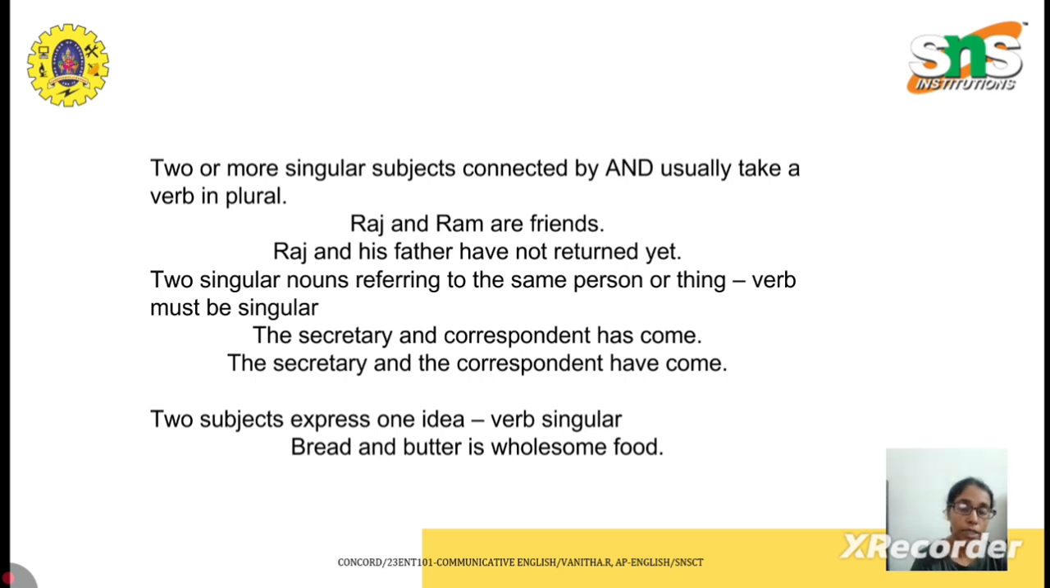The same sentence, we are using the article twice. The secretary and the correspondent have come. So here the secretary and the correspondent, so the secretary is a different person and the correspondent is another different person, so it is a plural, two different persons. So the secretary and the correspondent have come. So we are using a plural form of verb.